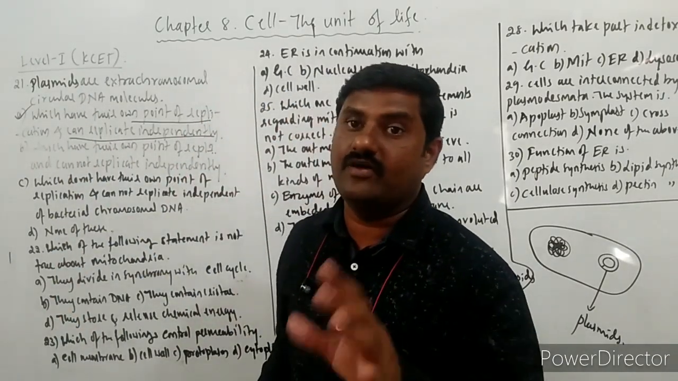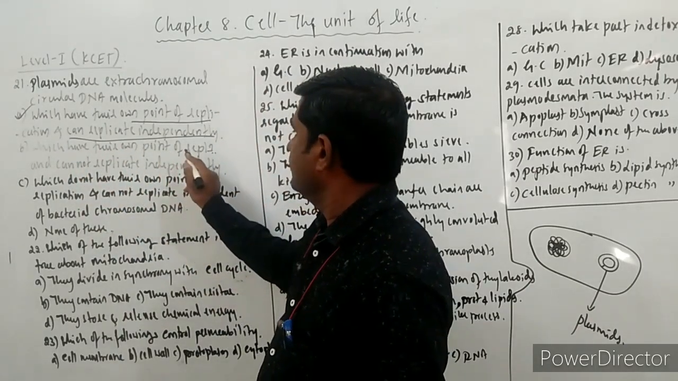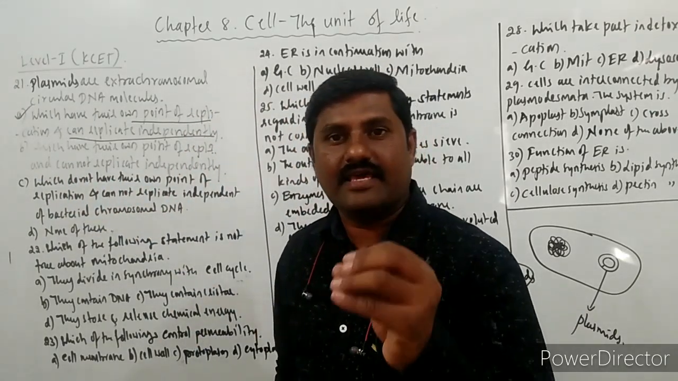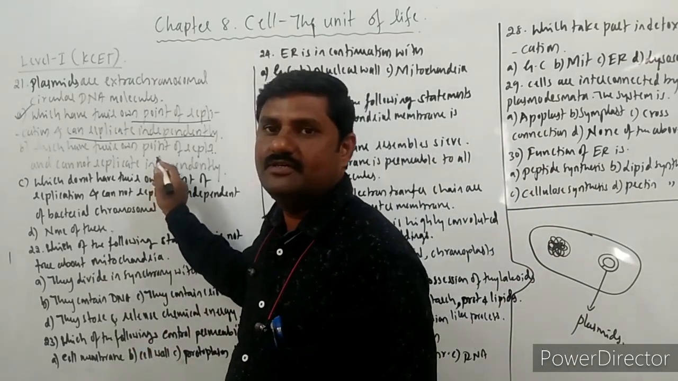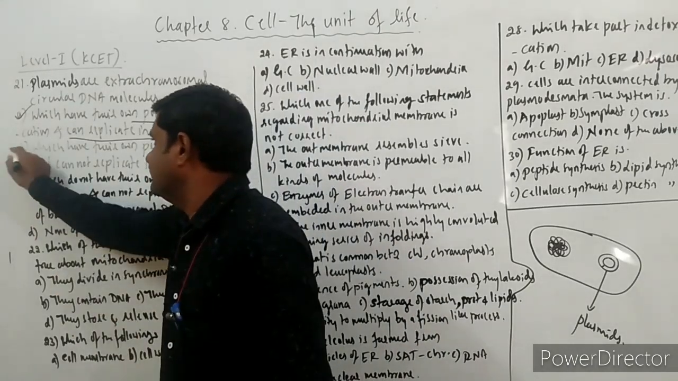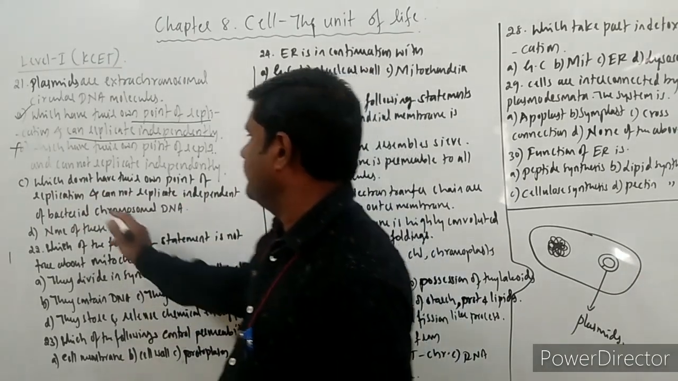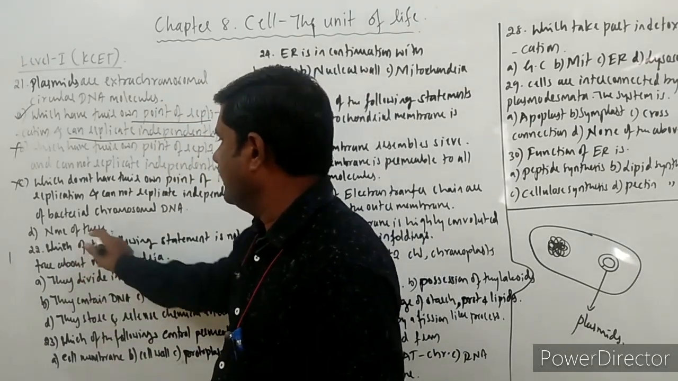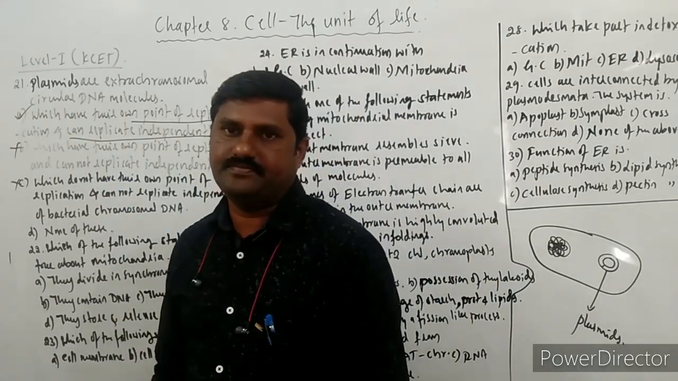So next statement we'll have to analyze. Which have their own point of replication and cannot replicate independently. They can independently replicate themselves, but this statement is not suitable, means not the correct statement. That's why this is also a wrong statement. Which do not have their own point of replication? They have their own point of replication, and D, none of these. So that is why the correct answer is option A.